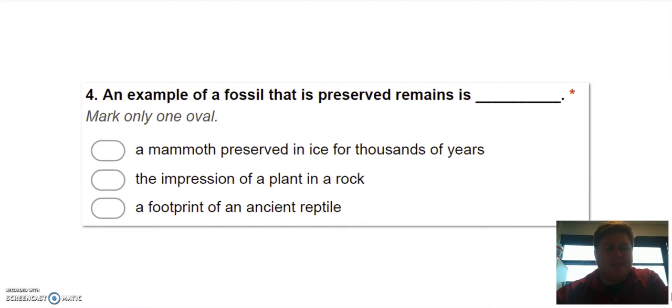Number 4, an example of a fossil that is preserved remains is A, a mammoth preserved in ice for thousands of years, B, the impression of a plant in a rock, or C, a footprint of an ancient reptile. Which one of these is called preserved remains?